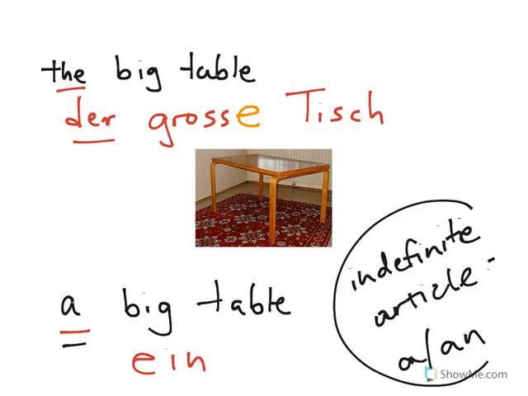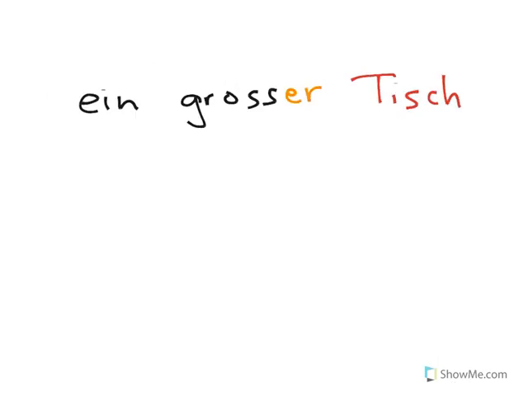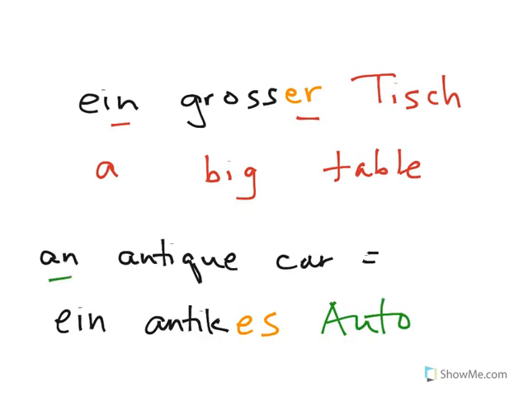And in German, that's ein. Now, can you tell from the article ein whether the word table is masculine, feminine, or neuter in German? No. So keep that in mind as you see what happens with the adjective ending. In German, to say a big table, it's ein großer Tisch. How about an antique car? Ein isn't showing us the gender of Auto.